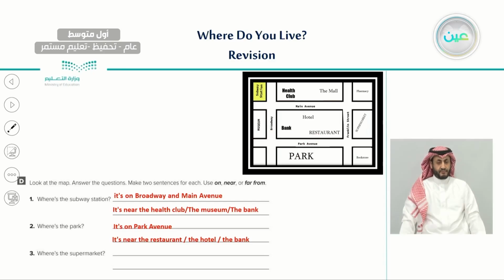Now, if you want to answer using places, we would say it is near the restaurant. This is the restaurant. The park is near the restaurant, near the hotel, and also near the bank. And we can say it is near the bookstore as well. So the park is near those places, near the bank, near the hotel and the restaurant, and also near the bookstore.